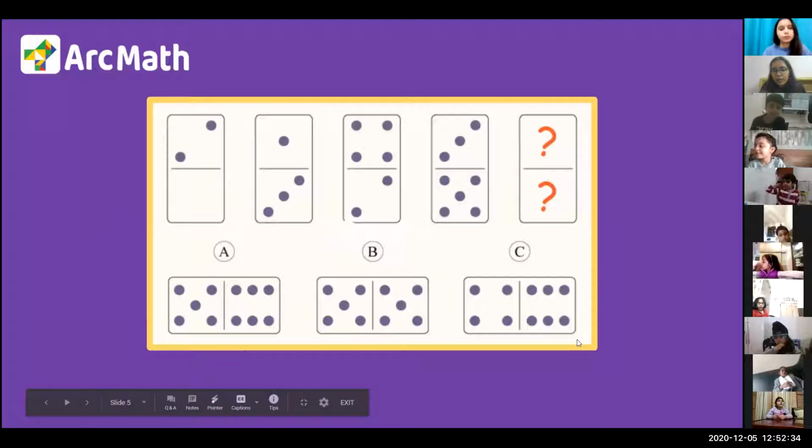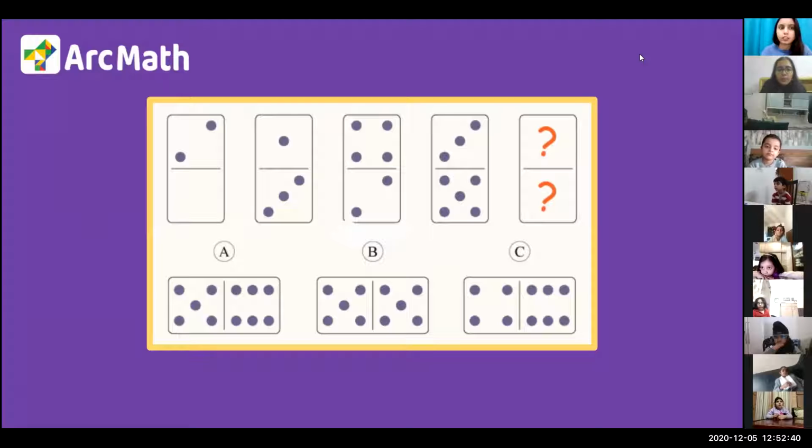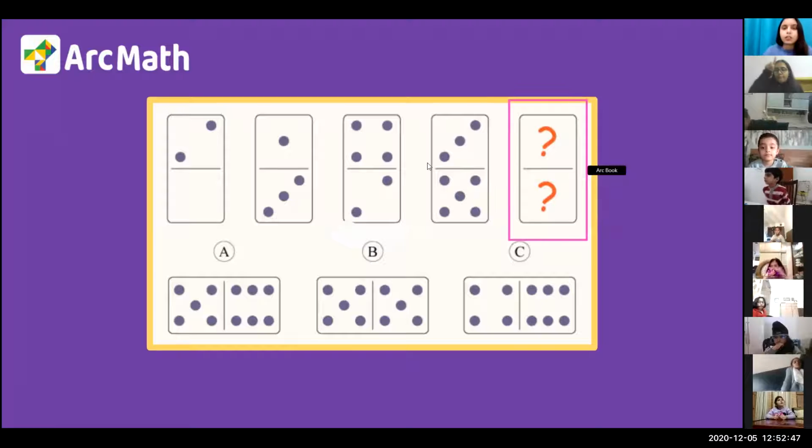One more ahead. Okay, so now we have a dice problem here. We have a lot of dice and we need to find what will come in this last box, the pink box that I am making. There are two big question marks. How do we find that? I am going to explain it step by step.